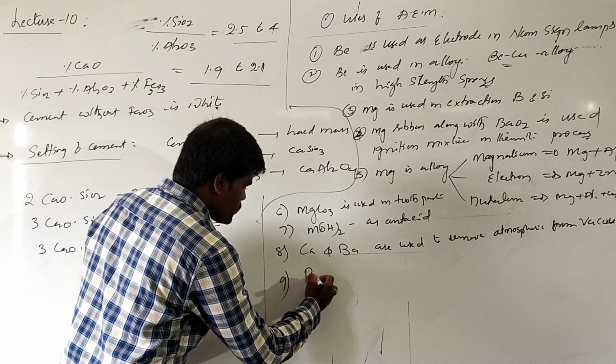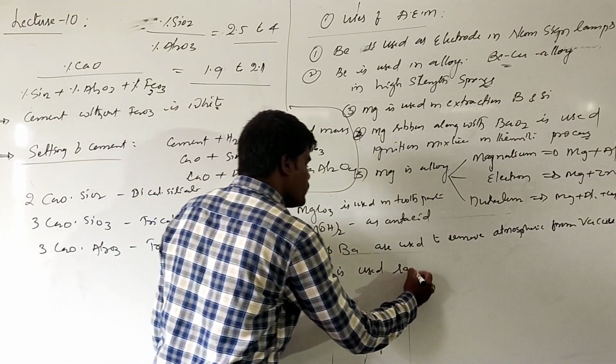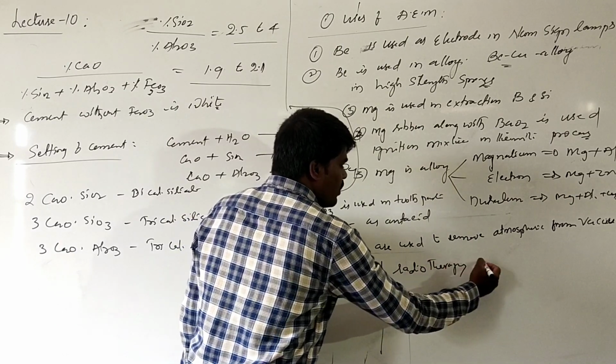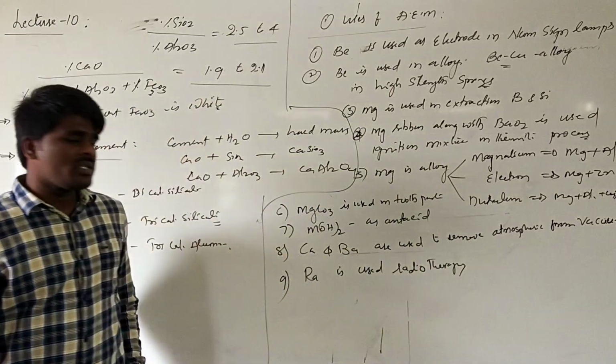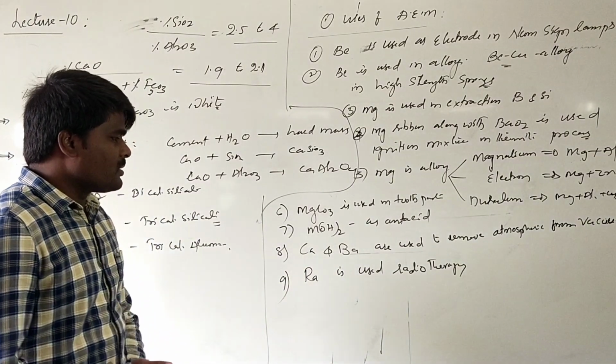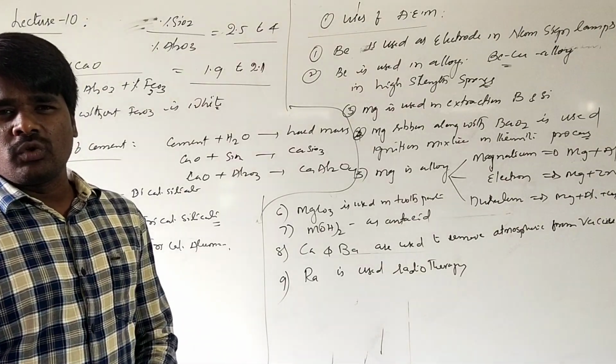And radium is used in radiotherapy. In cancer treatment, radium is used as radiotherapy. It will be used to treat cancer tumors. These are some uses of the elements of this second group.